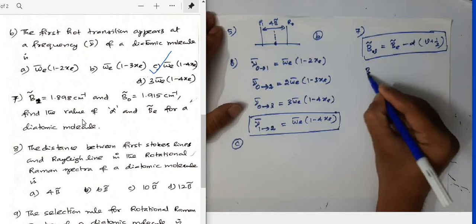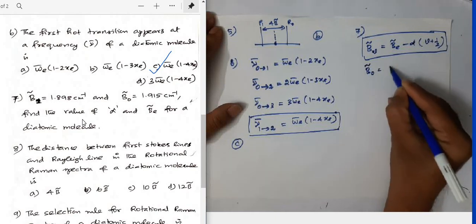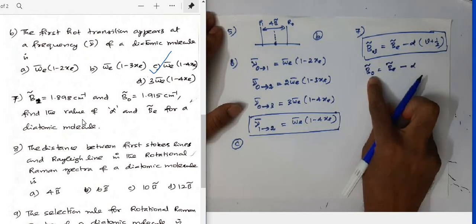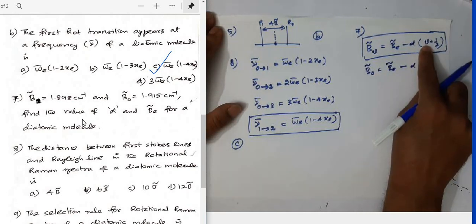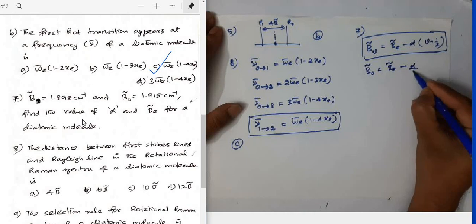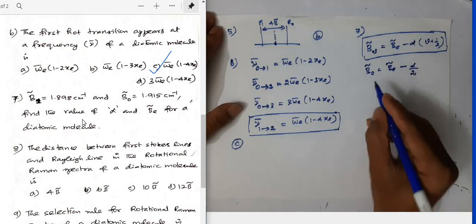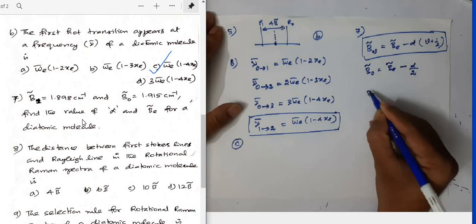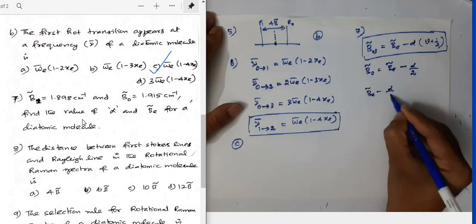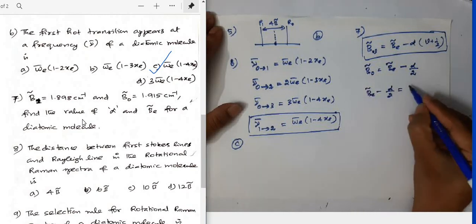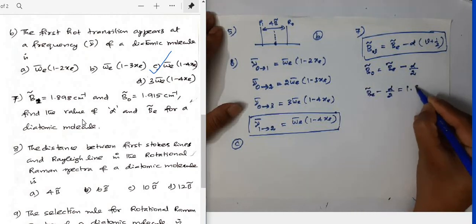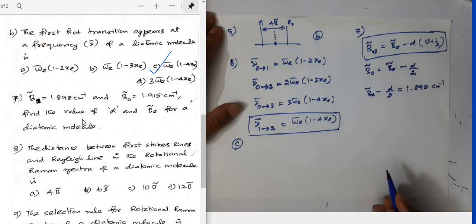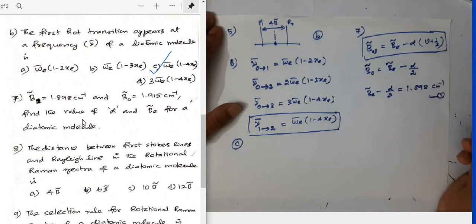For B0, v is 0, so we get Be minus alpha by 2 equal to the value of B0, 1.898 centimeter inverse. I'll take this as equation number 1.